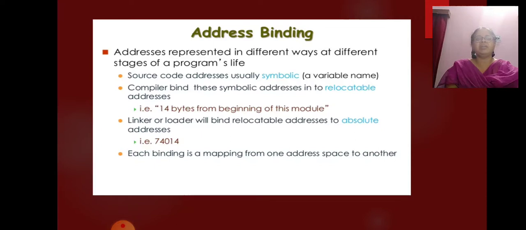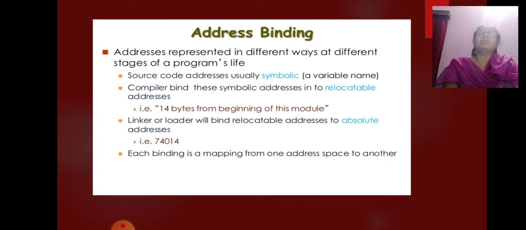Now, linker or loader. These are absolute addresses. There is one more thing I want to explain a little bit.